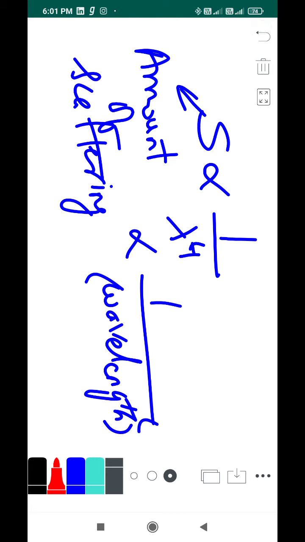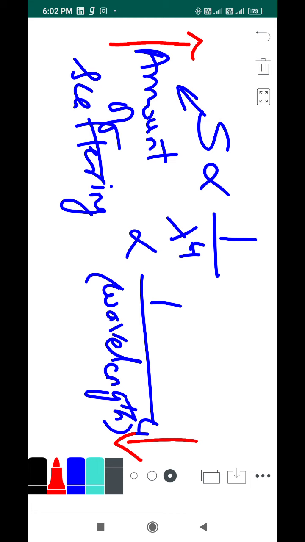That is why you write 1 by wavelength to the power 4. The colors are defined by wavelength, as we have seen in the previous class. If wavelength increases, the amount of scattering decreases, and if wavelength decreases, the amount of scattering increases.